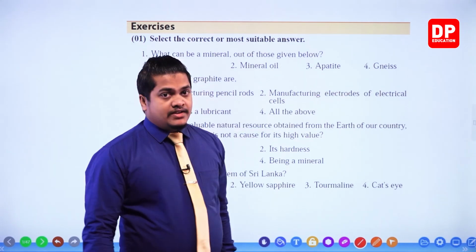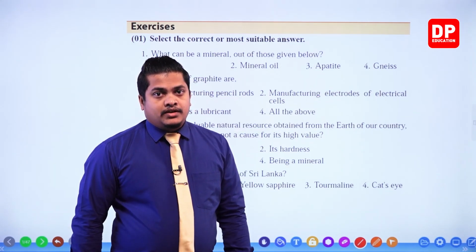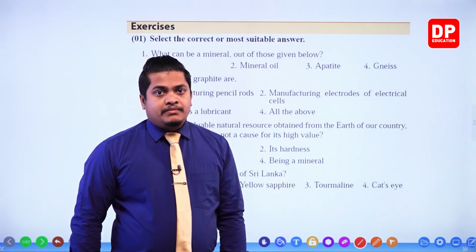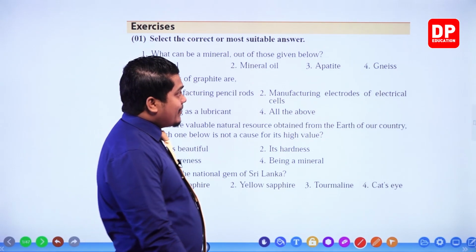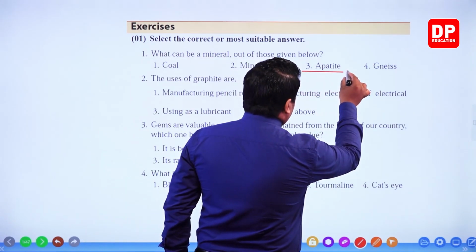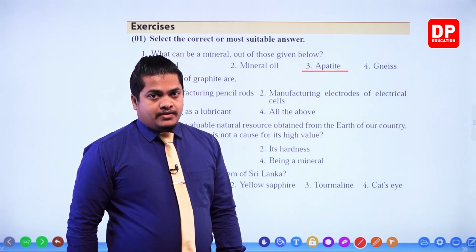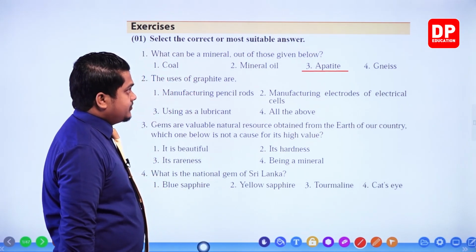Gneiss is also a rock, right? That means, my dear children, it is also made up of several minerals. So our answer should be apatite. We studied that apatite is a mineral. Even apatite is found in Sri Lanka, right? So apatite is my answer.